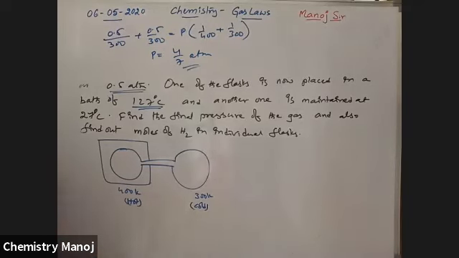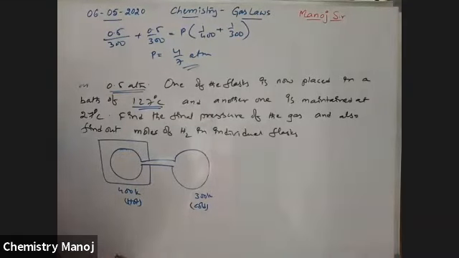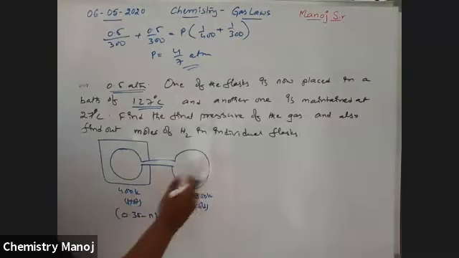That means here, 0.35. So it is 0.35 minus the number of moles that are going out.